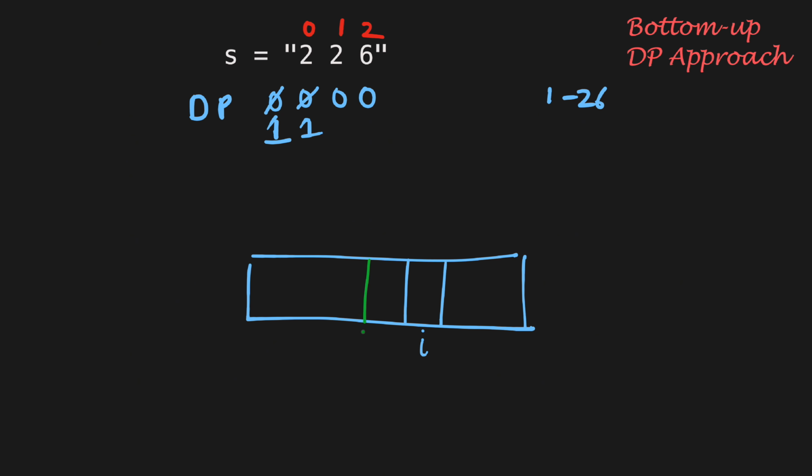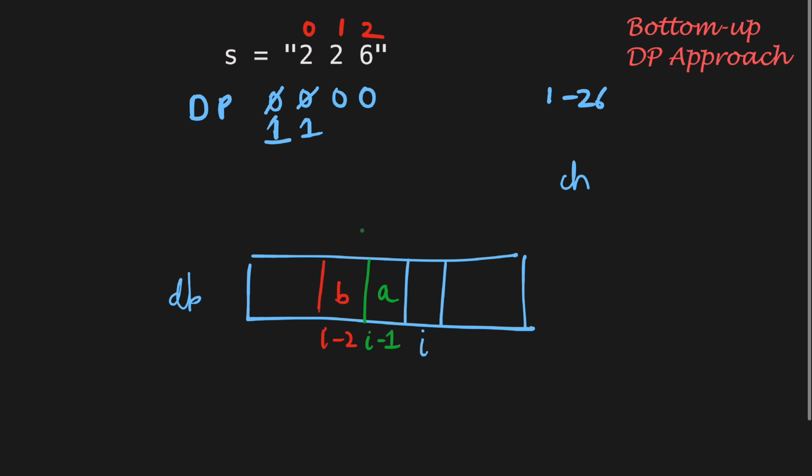So let's say the value of dp of i-1 is A and that of dp of i-2 is B. Now, the current digit in the string contributes to the decoding of the substring up to index i by either being decoded individually, that is single digit decoding, or forming a valid 2-digit number together with the previous digit, which is 2-digit decoding. In both the cases, it helps extend the decoding process for the string up to length i.